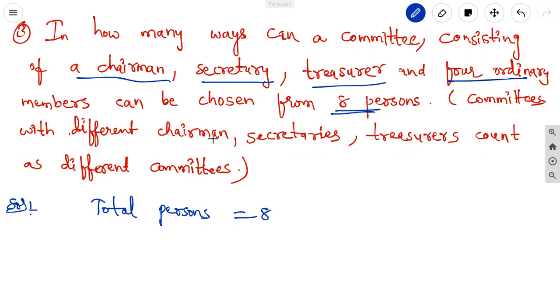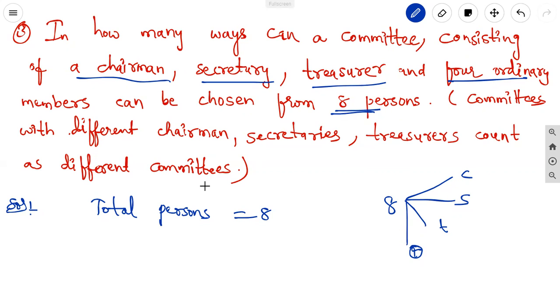In that, we are choosing one chairman, one secretary, one treasurer, and the remaining 4 persons are ordinary. Here, committees with different chairmen, secretaries, treasurers count as different committees.